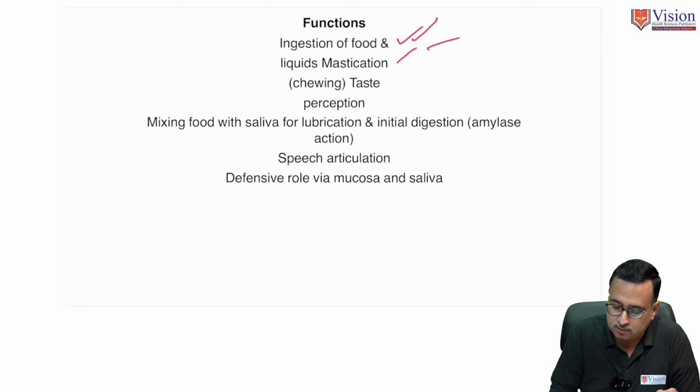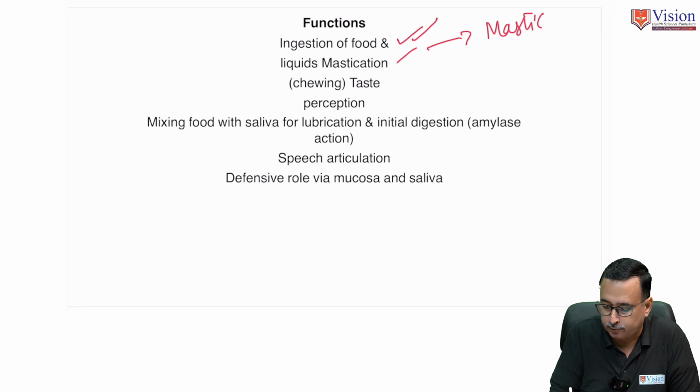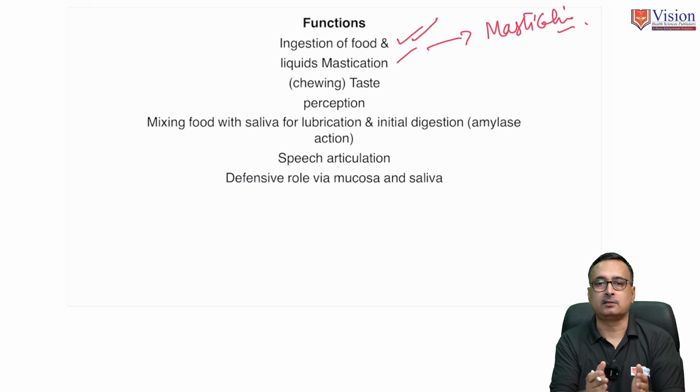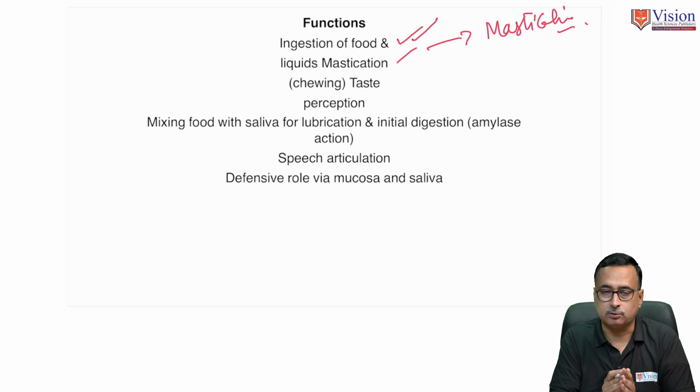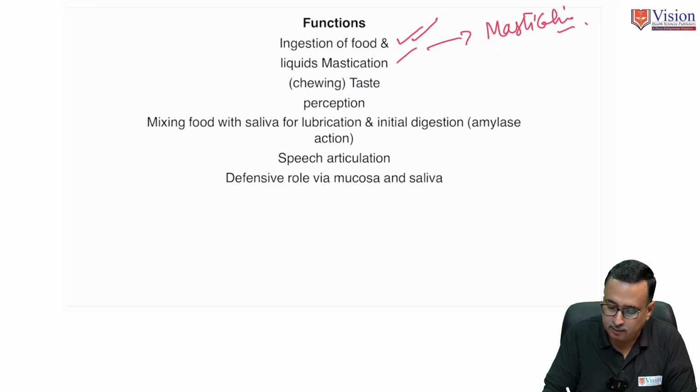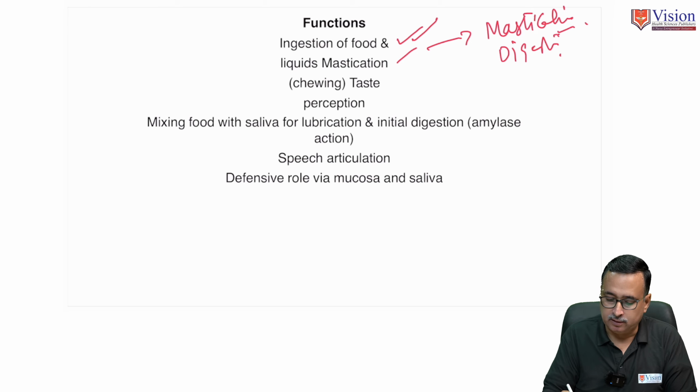Oral cavity serves as a site of mastication of food. Mastication means grinding food particles, converting large particles into small food particle sizes, so that small food particles can mix with salivary enzymes, which part is called digestion. So oral cavity serves for mastication and digestion.